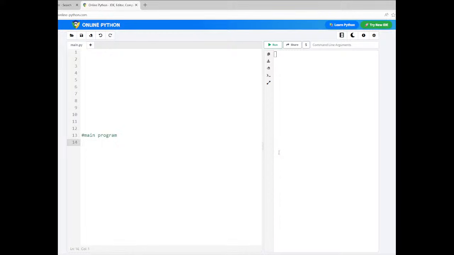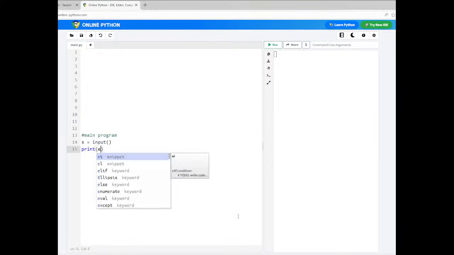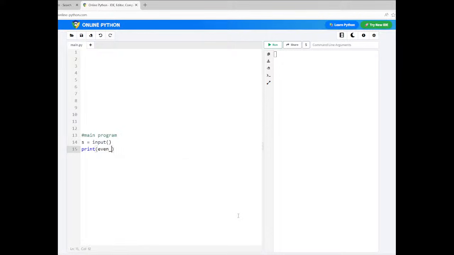What we need to do first is read the string, so s is equal to input. Directly you can read the string, and you call the function and print. What is the name of the function we have given? Even frequency sum, no? So we call the function even frequency sum, then pass the s. That's it. It calculates the sum and returns, and that will be directly printed.